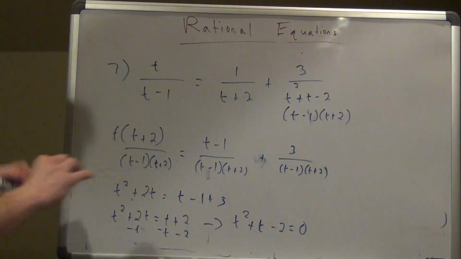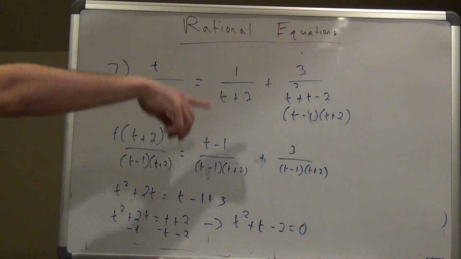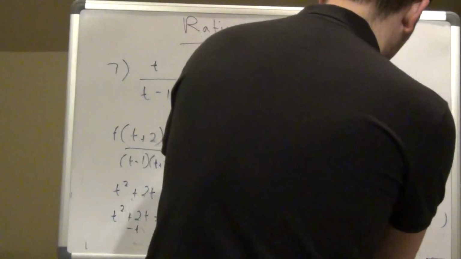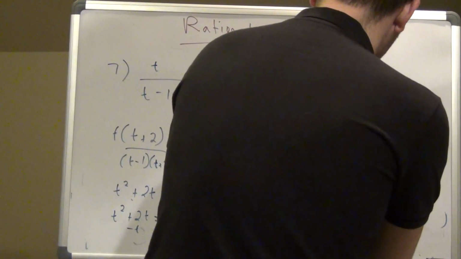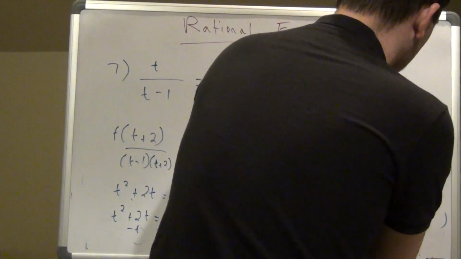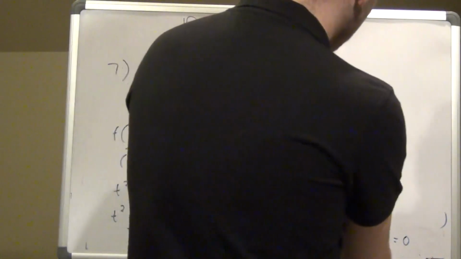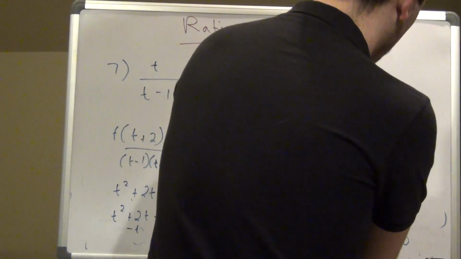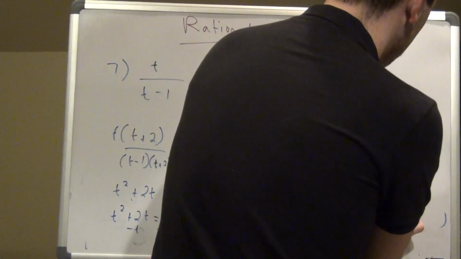So just like I did in the last problem, now I'm going to factor this out. Oh wait, this looks similar to the start out problem there. What would I get? I would get t minus 1, t plus 2 is equal to 0. So my two possible answers here are t equals 1, or t equals negative 2.